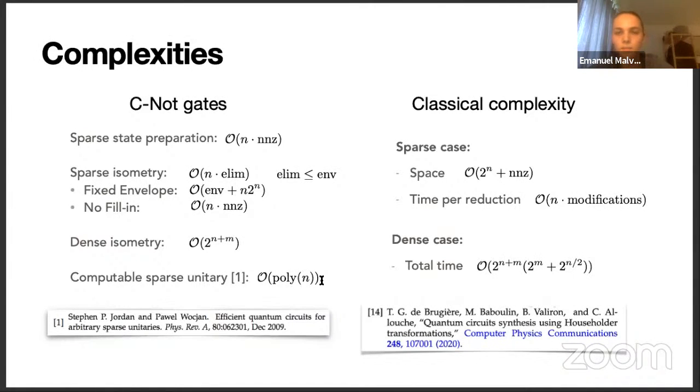CNOT gates. And also there's another paper which has used householder transformations to implement dense isometries. And they are focused more on the classical complexity and on performing a high performance implementation of this decomposition.